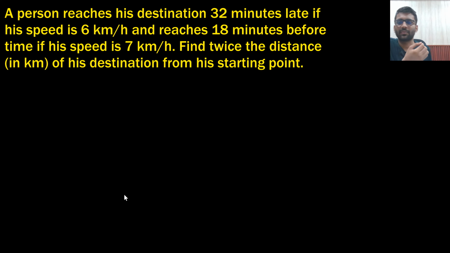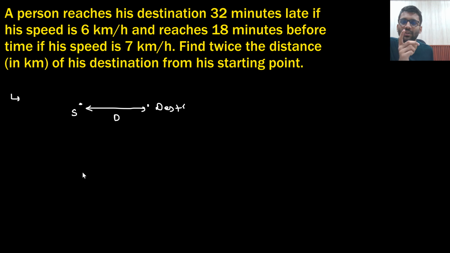Let's move to the next problem. A person reaches his destination 32 minutes late if his speed is 6 km per hour and reaches 18 minutes before if his speed is 7 km per hour. Find twice the distance of his destination from his starting point. So this was his starting point, this was his destination. The distance was d.